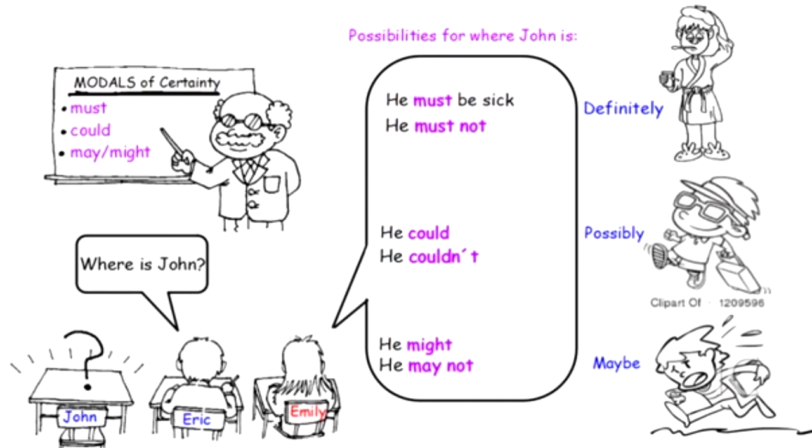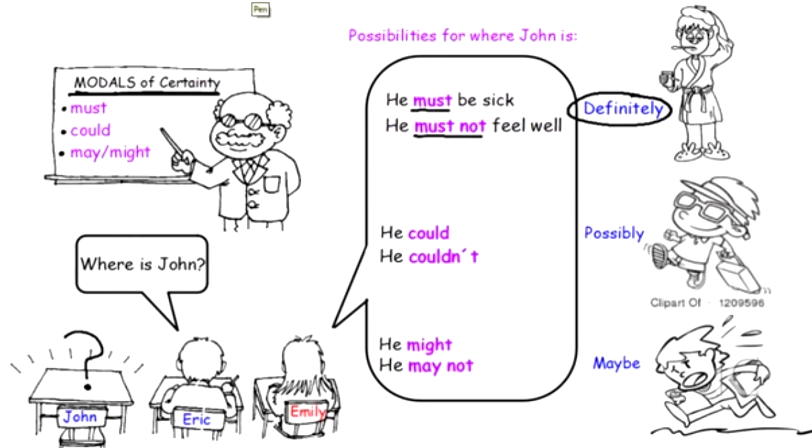Or she can use the negative, and she can say, well, he must not feel well, okay? So we're using must, and we're using must not to indicate that we are almost 100% sure that what we're saying is true. So it's for when we're thinking things that we're definitely sure about.